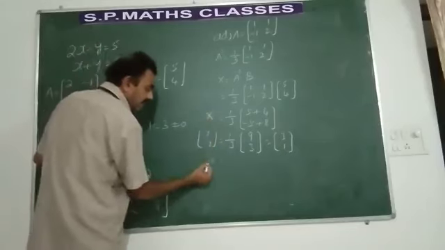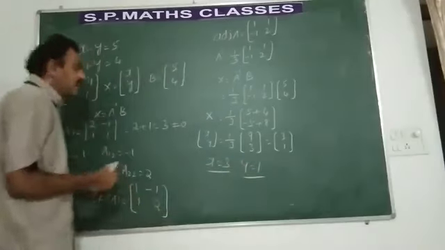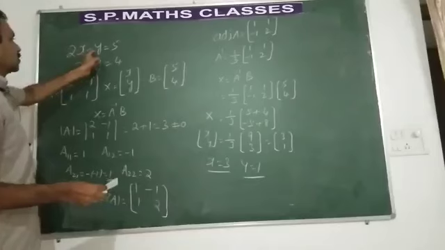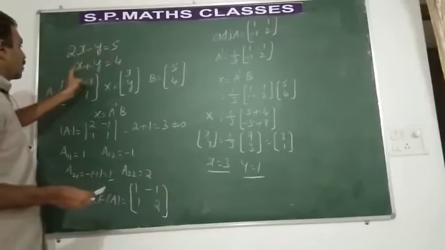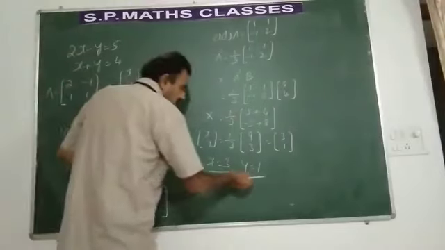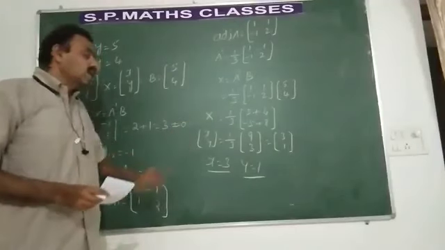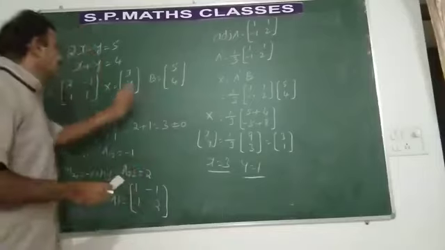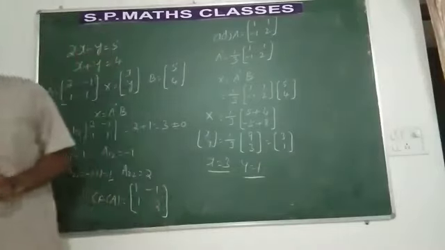So if you equate, x will be 3 and y is equal to 1. Verify: 2 into 3, 6, 6 minus 1 is 5. And 3 plus 1 is equal to 4. So we have got values of x and y. Since the values of x and y are unique, we conclude that this system of equations is said to be consistent. Please understand the problem.